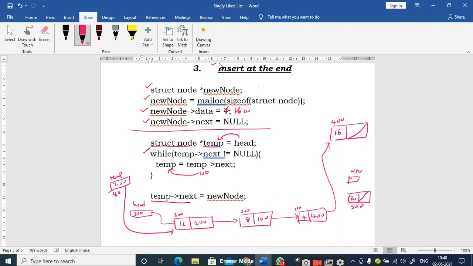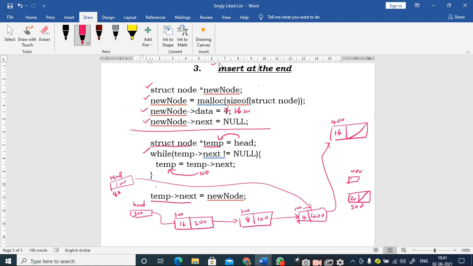At this point, temp is made to point to the second node. Again it will execute the while loop. While temp next is not equal to null, 100 is not equal to null, the condition is true, therefore temp is equal to temp next. Therefore 200 is overwritten with the temp next value, which is 100, right? Therefore it becomes 100. So when I write a statement like this, temp is made to point to the next node like this.